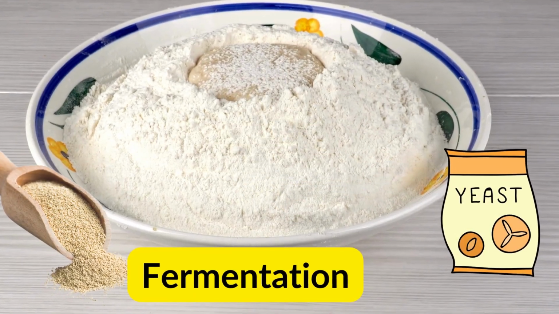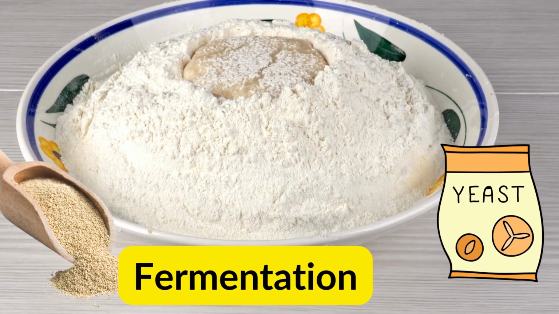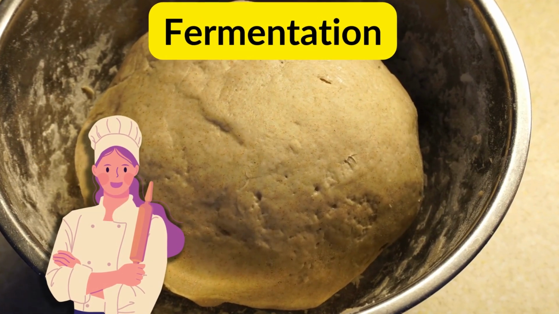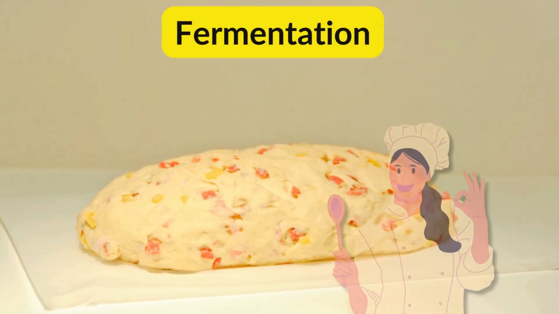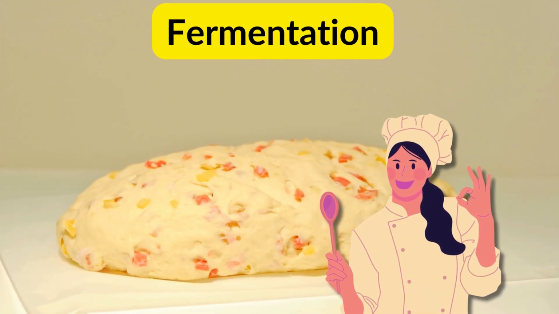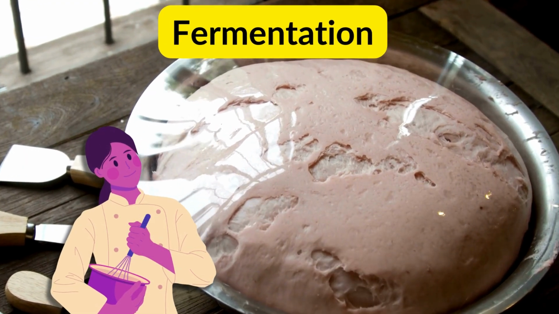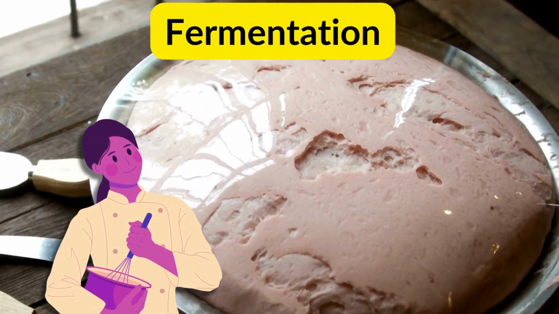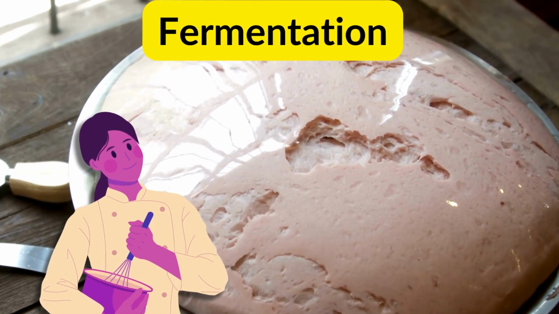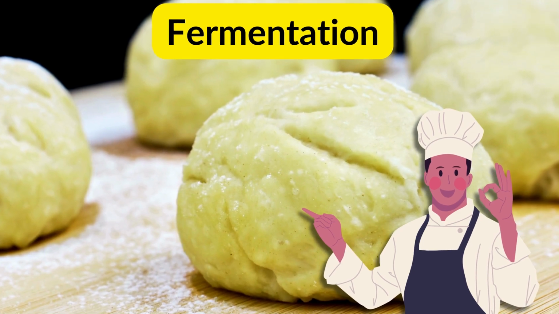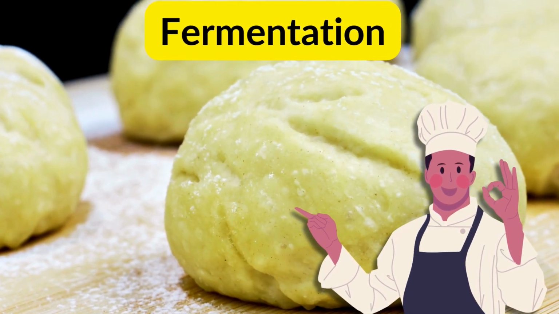Fermentation. Fermentation of bread dough by yeast involves several chemical changes, including the breakdown of carbohydrates into simpler sugars, the conversion of sugars into ethanol and carbon dioxide, and the production of energy-rich molecules. The carbon dioxide produced during fermentation is what causes the dough to rise.